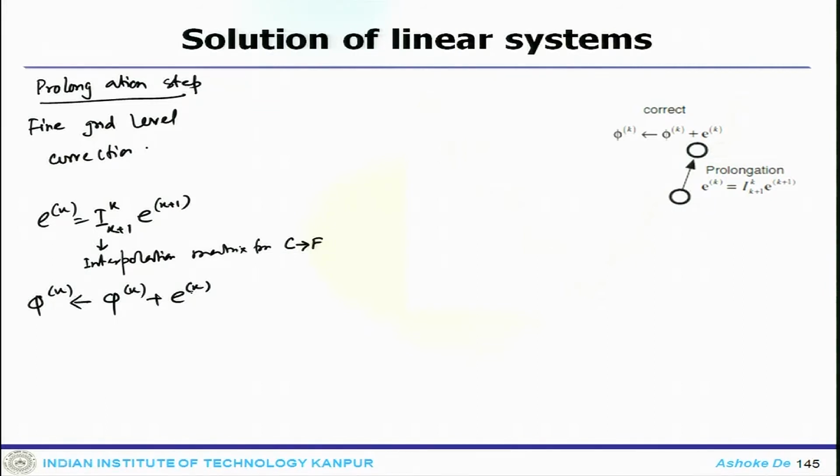So, the correction is basically obtained from the coarser level grid to the final level.